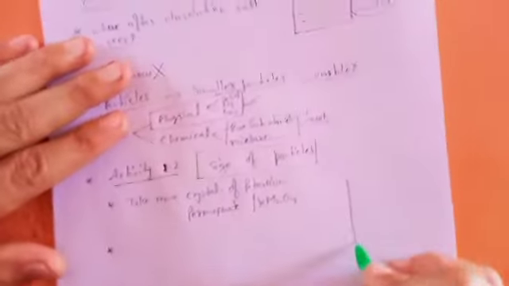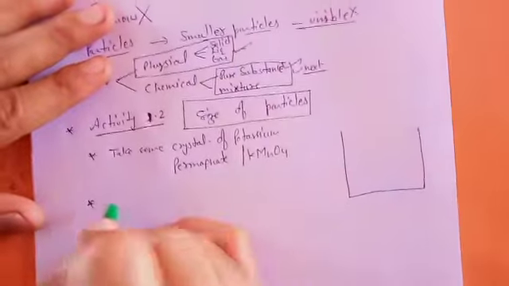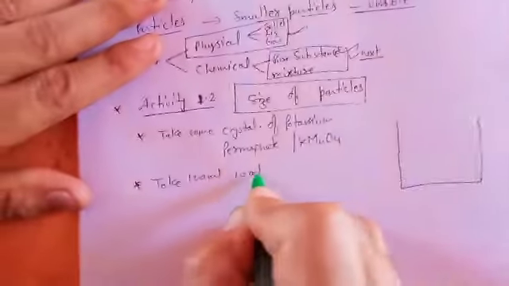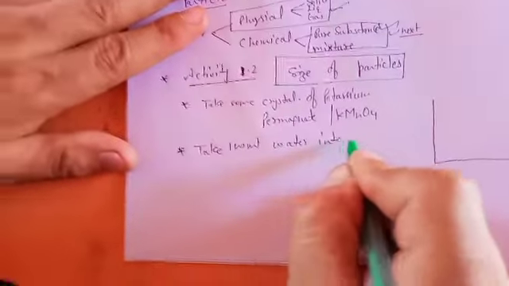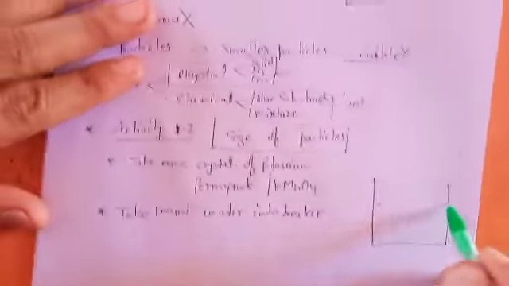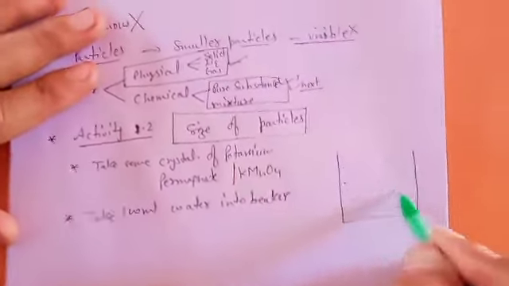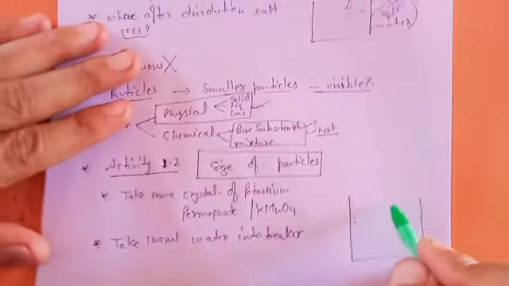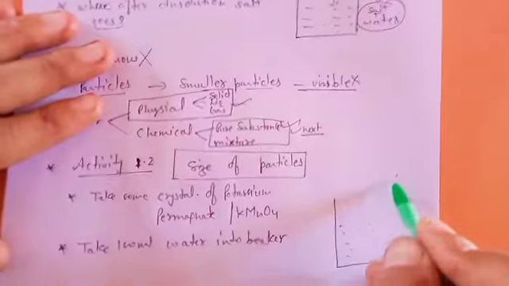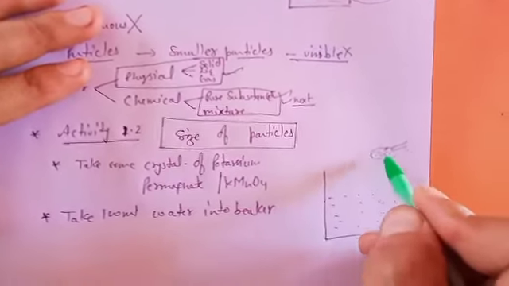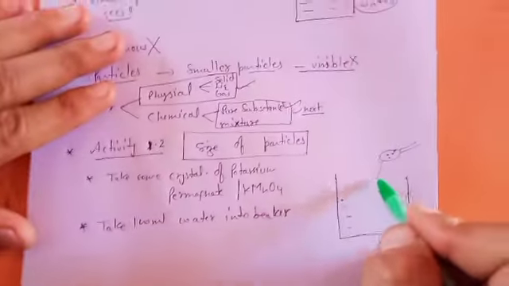Okay. Now in the second step, he says to take 100 ml water in a beaker. So let's say we have taken 100 ml water in this beaker. Now we are adding potassium permanganate crystals. We are taking a spoon with 2-3 smaller crystals and adding them.